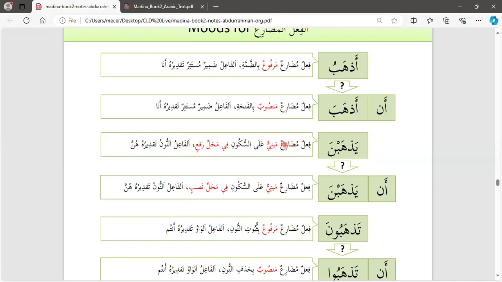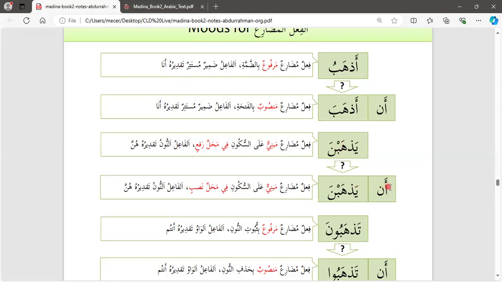So we say fi'l mudari mabni ala sukun. Always this verb will end with a sukun as long as we have hunna, nun. This nun is the fa'il, the fa'il taqdiruhu hunna. So you always see the verb here ends with a sukun, whether it's mansubun, marfu'un, or majzumun, it always ends with a sukun.